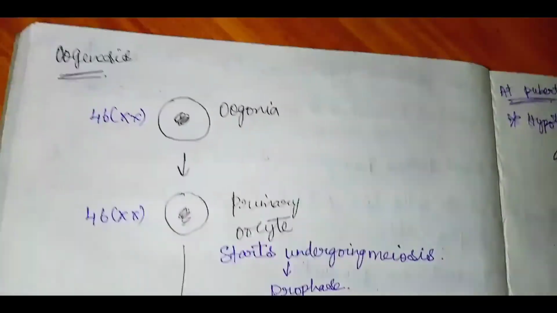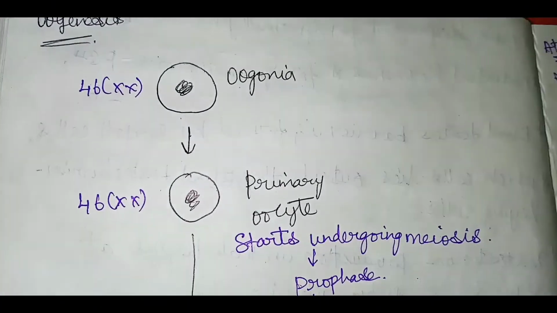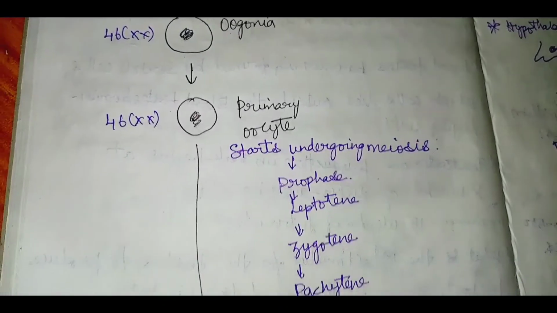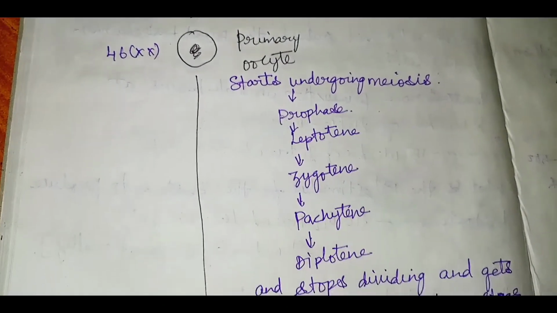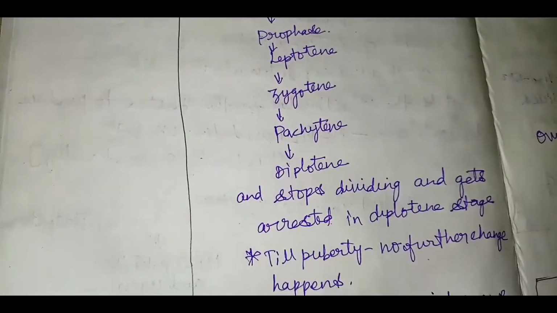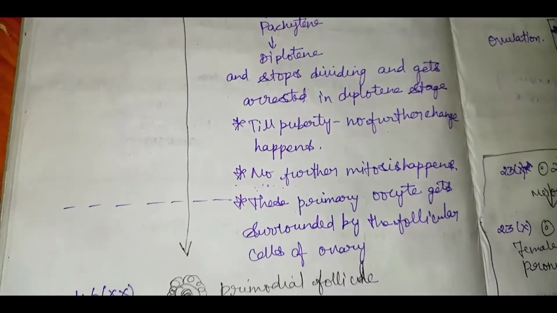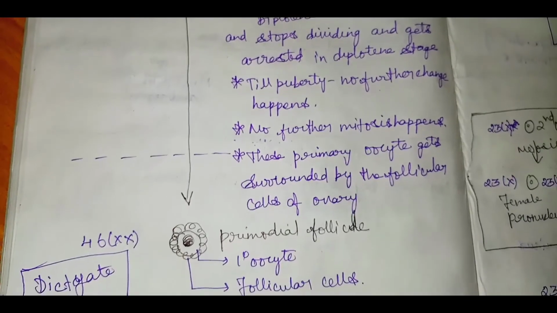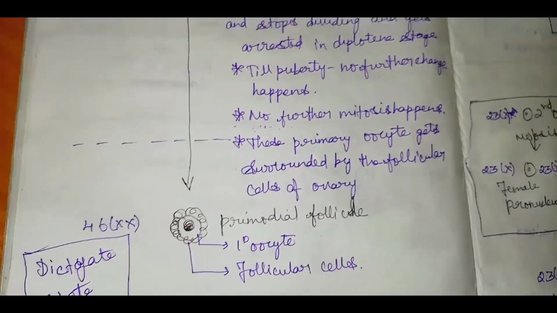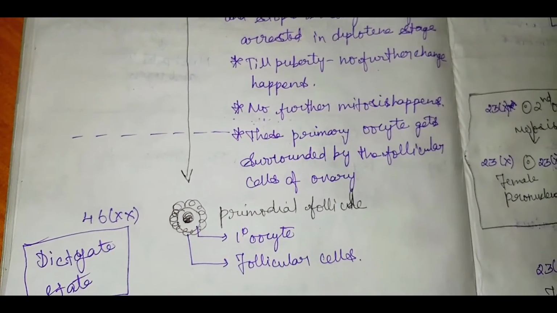For oogenesis, first oogonia will be there, which undergoes mitosis and gives rise to the primary oocyte. This undergoes meiosis. It goes through the prophase stages: leptotene, zygotene, pachytene, diplotene, and stops at diplotene, arrested at diplotene. Till puberty there will be no further change, and it is surrounded by follicular cells and gives rise to the